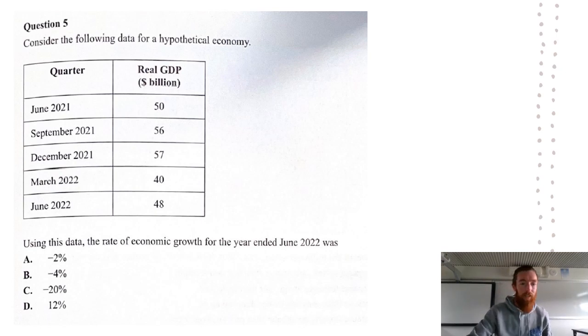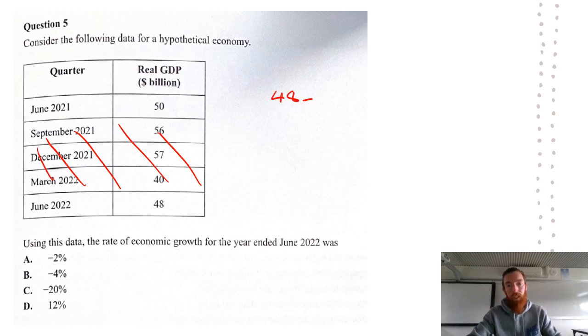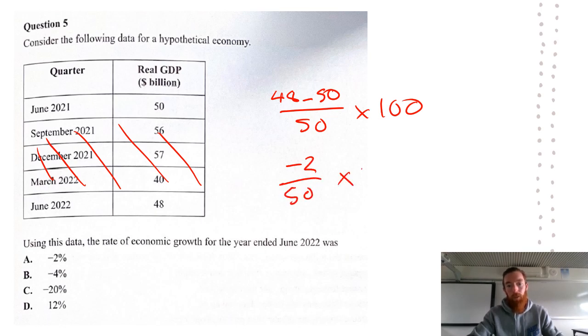Question number 5. Using this data, the rate of economic growth for the year ended in June 2022 was what? So with this, we need year 2 and year 1. So we can rule out a lot of data here. We can ignore all this extraneous data. And we've got year 2 minus year 1 over year 1. So 48 minus 50 over 50 times 100. So that's going to end up being negative 2 over 50 times 100. What that ends up being is negative 4%. So of our options here, negative 4% is there, so we can choose that as the correct answer.